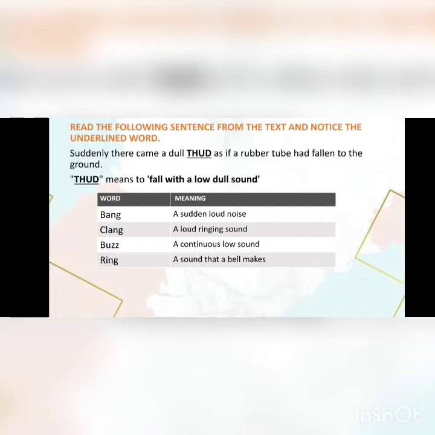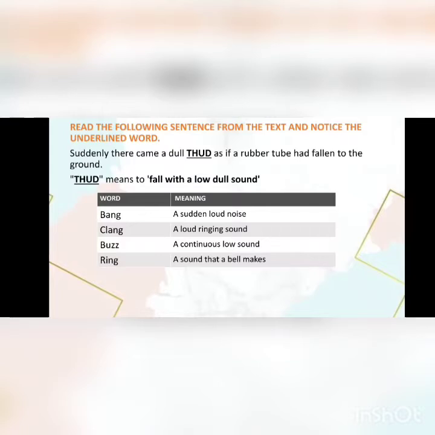Students, see in your textbook. Read the following sentence from the text and notice the underlined word. Suddenly there came a dull thud as if a rubber tube had fallen to the ground. Thud means to fall with a low, dull sound.